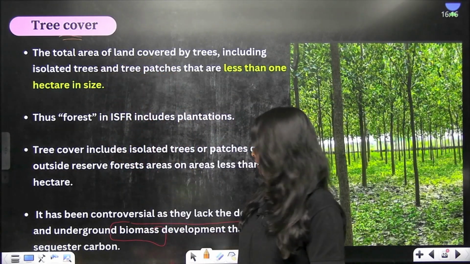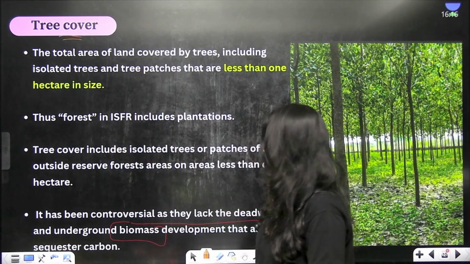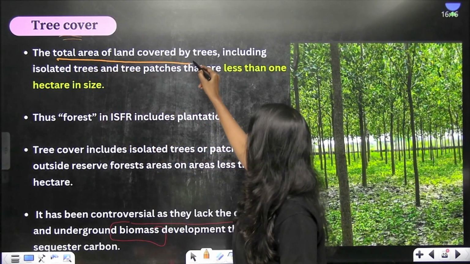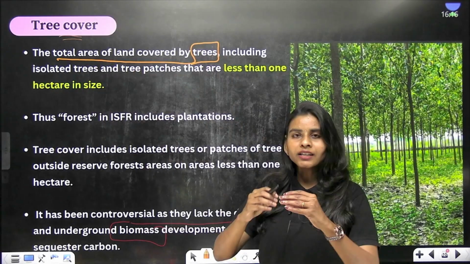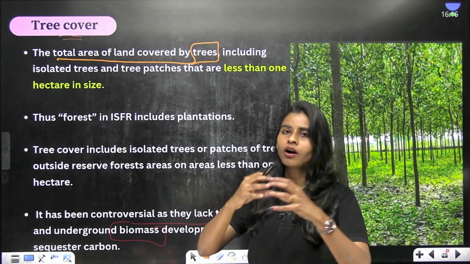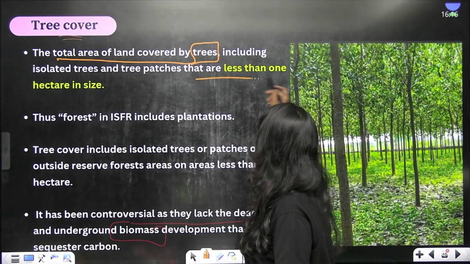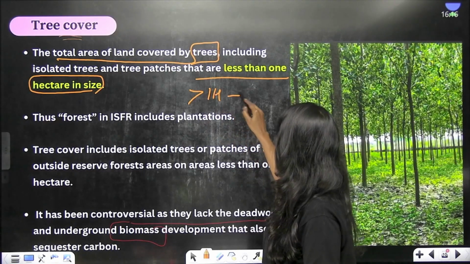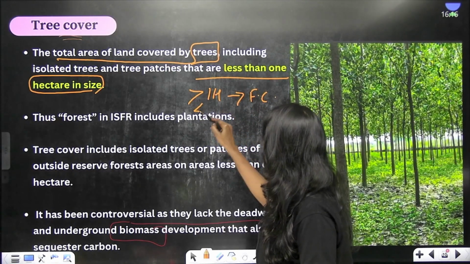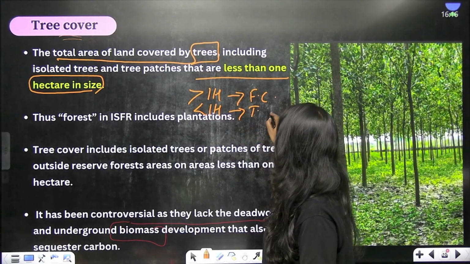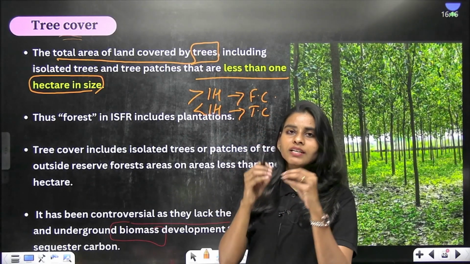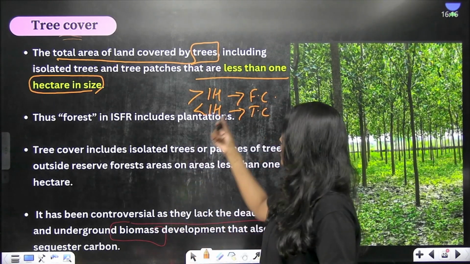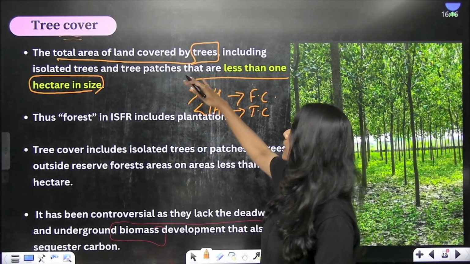So what is meant by tree cover? So you studied what is forest cover, right? So now what is meant by tree cover? Tree cover refers to any area of land covered by trees, including trees in isolation or a patch of trees which have less than 1 hectare in size. So if it is more than 1 hectare, it will become forest cover. If it is less than 1 hectare, it is going to become tree cover, right? So tree cover is the area which is going to have trees either in isolation or in patches of less than 1 hectare.